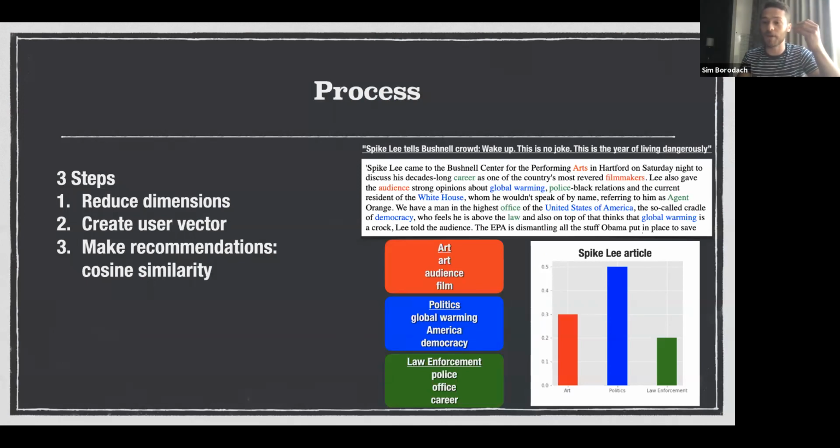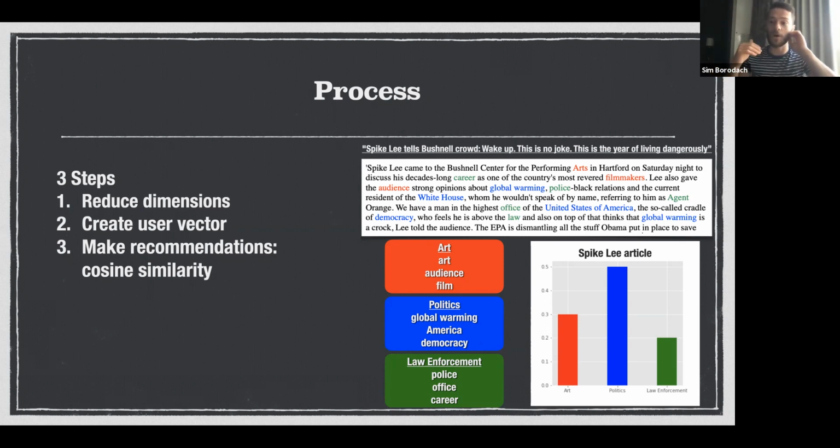The first was to reduce the amount of dimensions that I had. So we were looking at thousands and thousands of words, and I wanted to find a way to reduce those to just a number of features that we could make these similarities between articles on. This process is called dimensionality reduction, and here we have this example article of Spike Lee. There are 3 topics that we're looking at in red, blue, and green. So we pull out words from every single article, in this case, the Spike Lee article, that pertain to a particular topic, and then we plot the relevance of an article to each of the topics. So in this case, politics is the most relevant topic for this article.